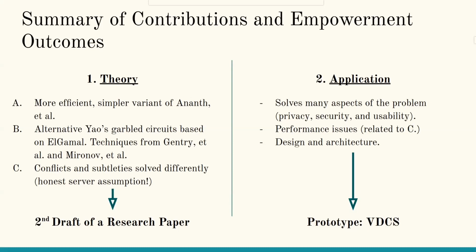In our construction, we have used techniques from Gentry et al. as well as Mironov et al. Of course, subtleties and incompatibilities arise trying to combine points A and B without compromising security and privacy. So we had to solve them on our own, often making use of the honest server assumption. We outlined the protocol, the alternative garbled circuits construction, and our proposed solutions to subtleties in our research paper, which we have completed the first draft of and are working to restructure things for a second draft by the final submission.